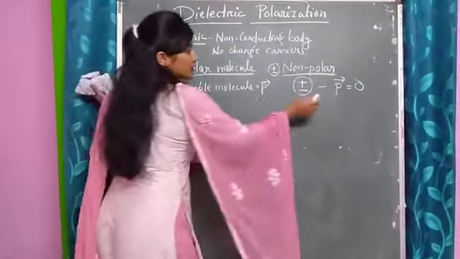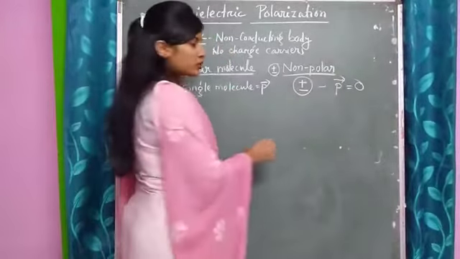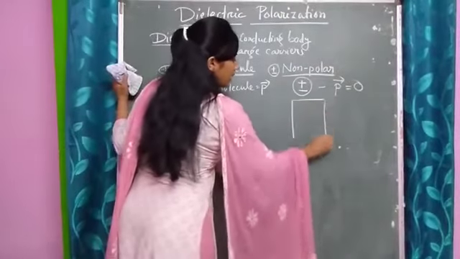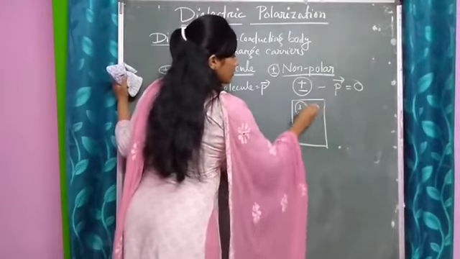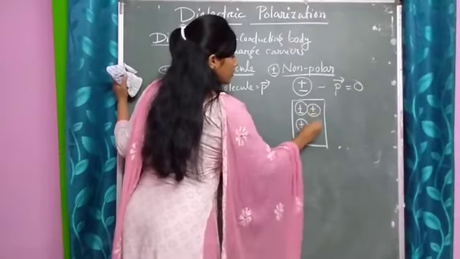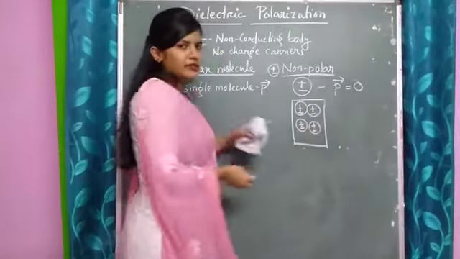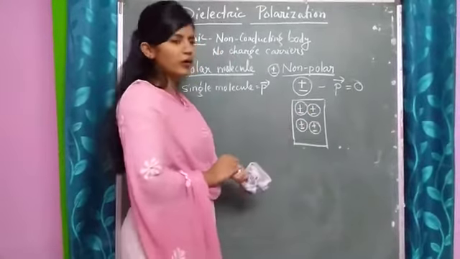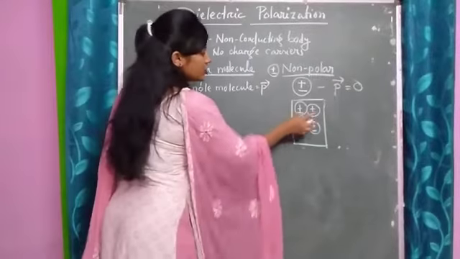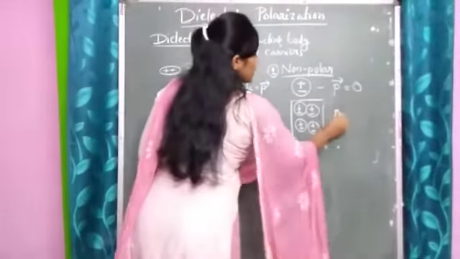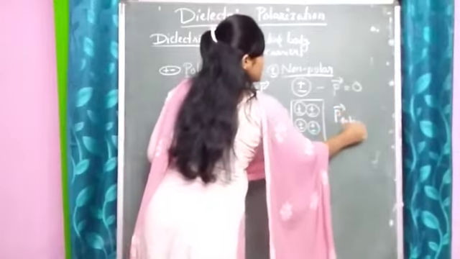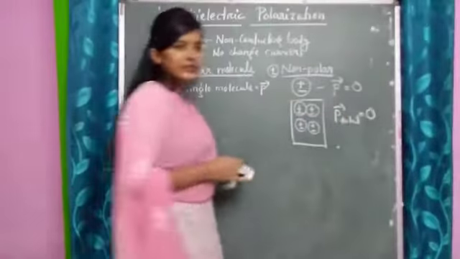So if I take a dielectric made of non-polar molecules, since each molecule has dipole moment 0, the total dipole moment will be 0.